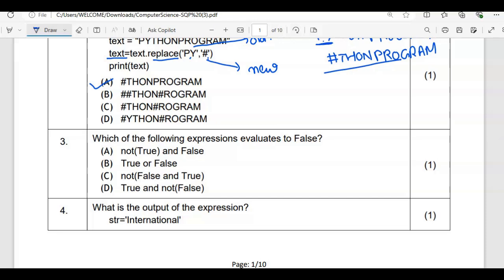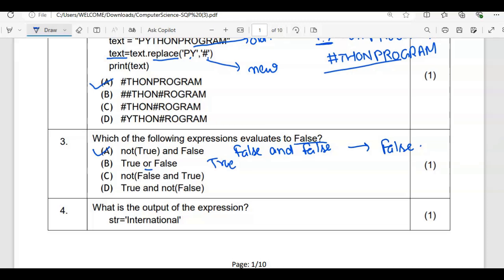Now next is, which of the following expressions evaluates to false? So one by one let us check. We have to check expressions. Not true and false. Please check it. Not of true is false only. False and false. So logical and, if both of the conditions are true, then it will give you true results. But if both of the conditions are false, it will give you false result. So this is giving you false result. Anyhow, this is one of the answers. We can check for others also. True or false. Or is, if any one condition is true, it will give you true result. So this will give you true. But we have to check the output for false, not for true.